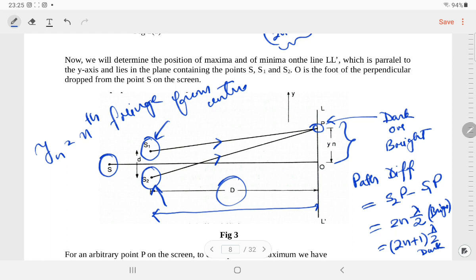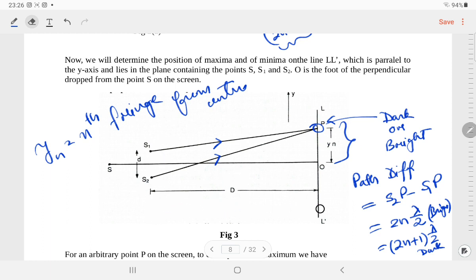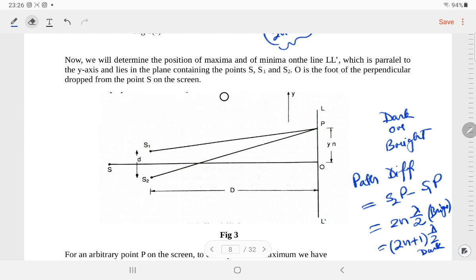So we are considering some axis, like this one is the y axis, and we should keep some axis in our mind, and the distance between S1 and S2 is considered to be small d. So that is the geometrical consideration. Let me clear the diagram again, so that when we do the mathematics, it will be easier for you to consider the geometry.